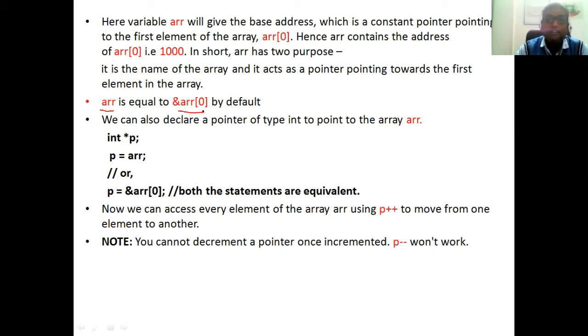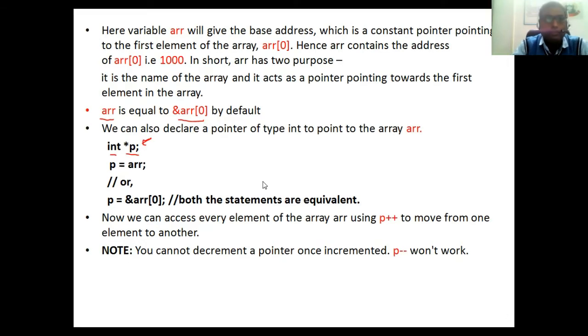Suppose your array starts with the address 1000, so 1000 will be considered as the base address. We can also declare a pointer of type integer to point to the array ARR. Suppose we declare the pointer variable p of integer type, so int *p. p is a pointer variable. ARR is equal to the address of ARR of 0 by default.